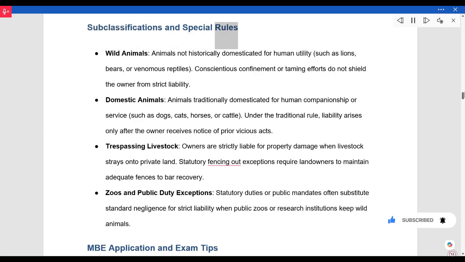Subclassifications and special rules. Wild animals. Animals not historically domesticated for human utility, such as lions, bears, or venomous reptiles. Conscientious confinement or taming efforts do not shield the owner from strict liability. Domestic animals. Animals traditionally domesticated for human companionship or service, such as dogs, cats, horses, or cattle. Under the traditional rule, liability arises only after the owner receives notice of prior vicious acts.